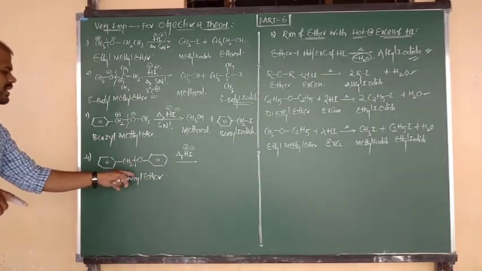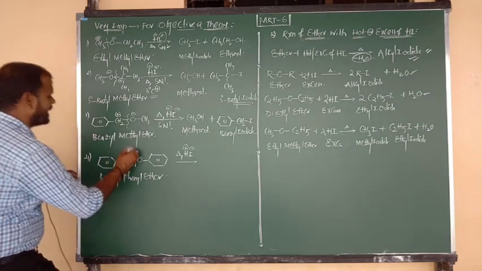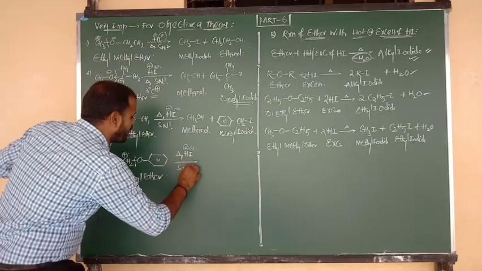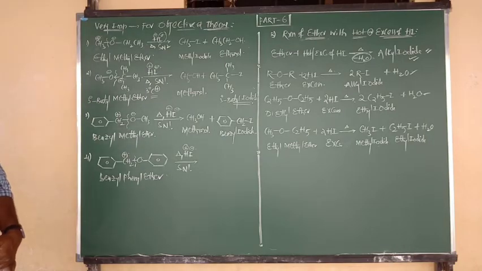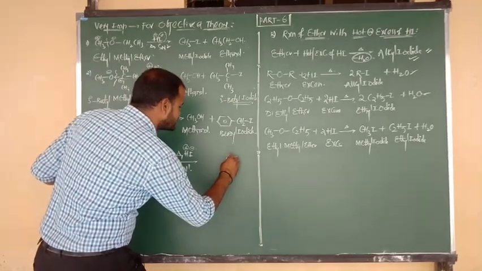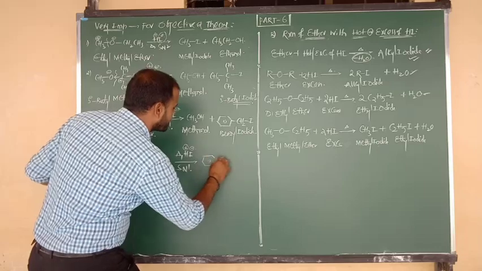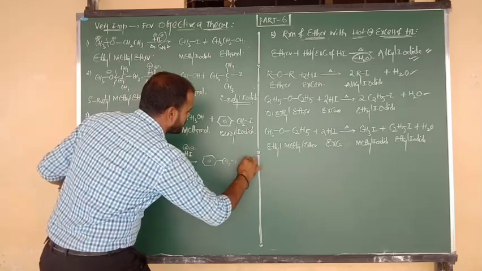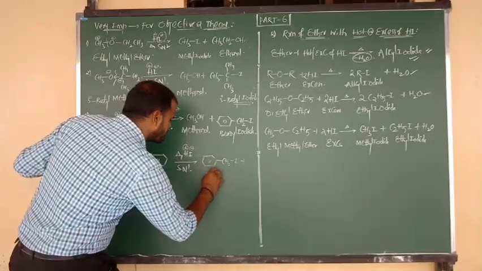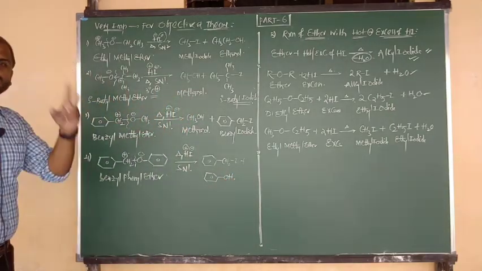After cleavage of the C-O bond between benzyl carbon and oxygen, you are going to get that benzyl carbocation, which is highly stable due to resonance, and it follows the SN1 mechanism. Now such a benzyl carbocation attacked by I minus gives the product, nothing but what, beta? Benzyl iodide: benzene bonded to CH2, CH2 bonded to I. The remaining phenoxy group is attacked by H plus. So the product is nothing but what, beta? Phenol.